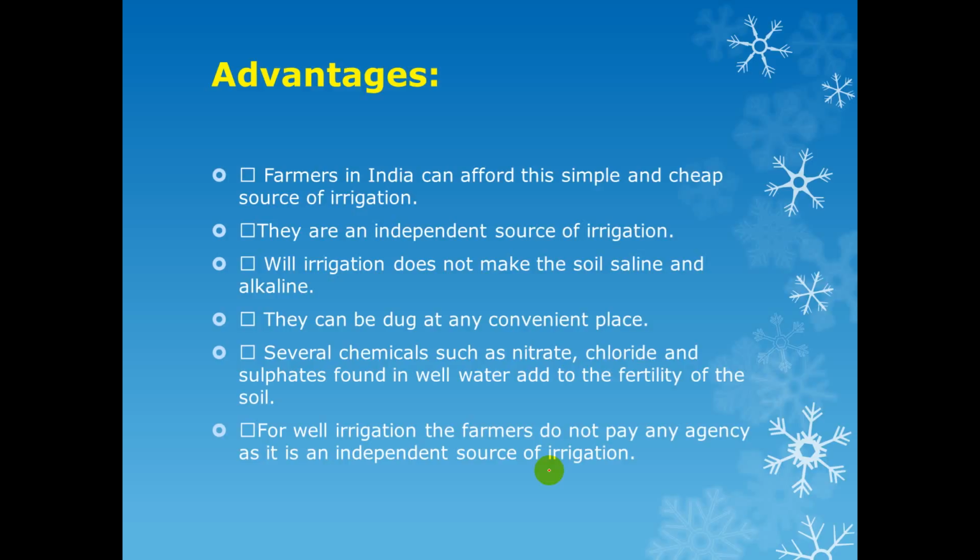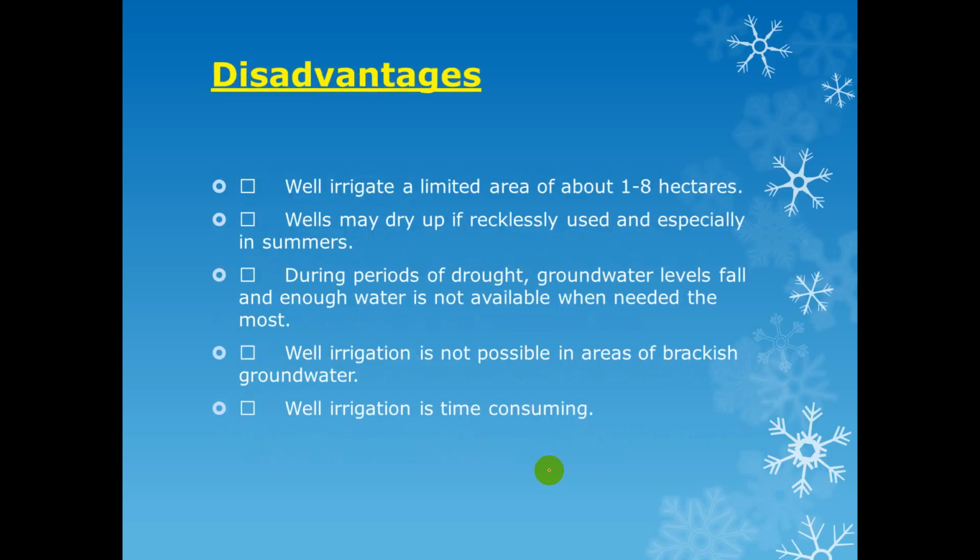Wells can be dug at any convenient place. Several chemicals such as nitrate, chloride and sulfate found in well water add fertility to our soil. For well irrigation, the farmers do not pay any agency as it is an independent source of irrigation.